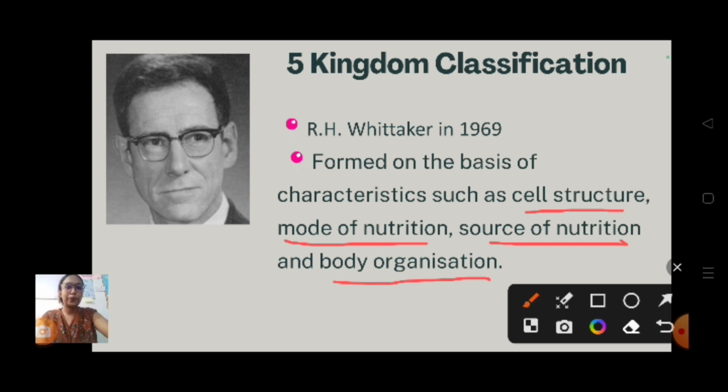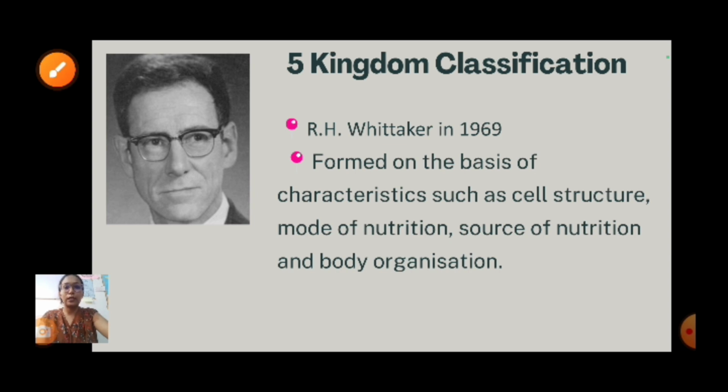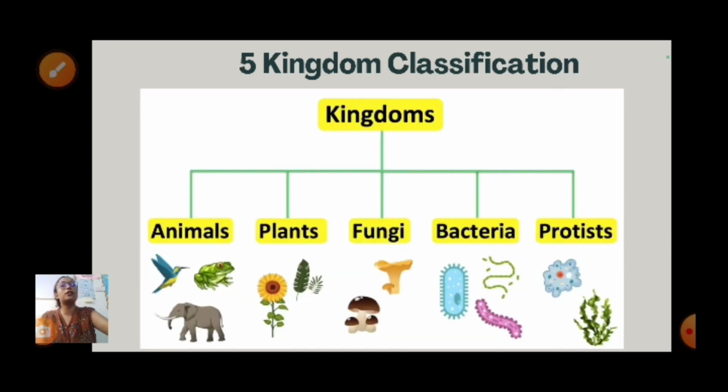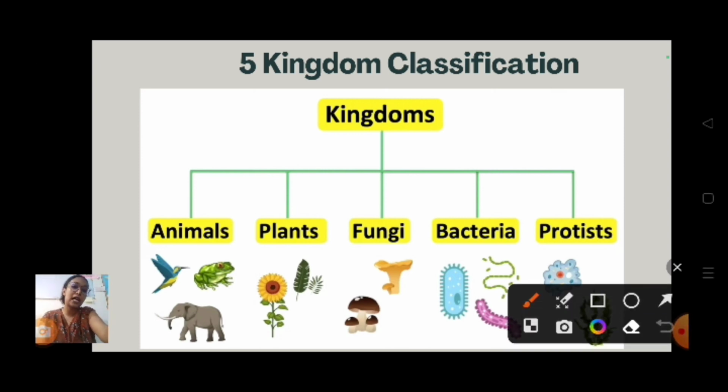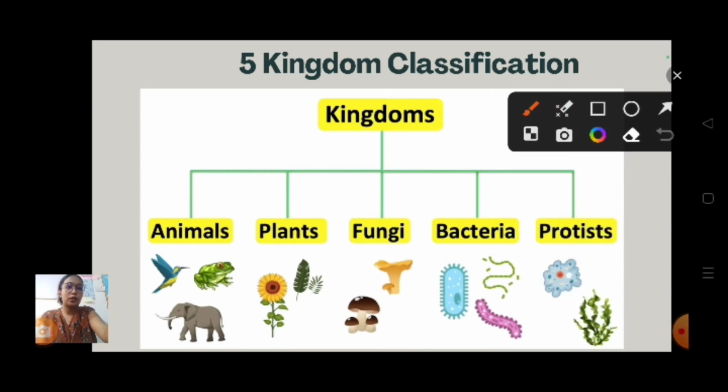Okay, so in the next slide we'll see his 5 kingdom classification. So this is the 5 kingdom classification which he has given. Kingdom Animalia, the animals, he has put in one category, and Plantae, all the plants, he has put in one category. Fungi he has put in one particular category. This category he has given is the new one.